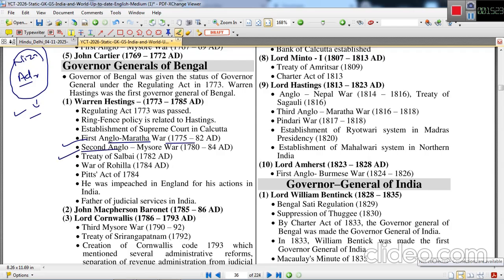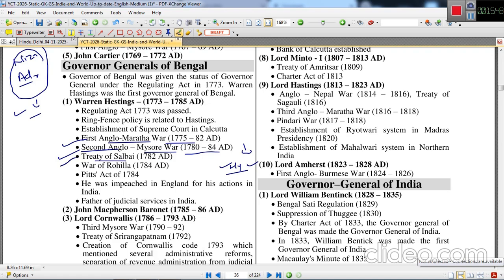Second Anglo-Mysore War also happened under his Governor Generalship between 1780 to 1784. Again, this was between Hyder Ali and British power. Hyder Ali was actually defeated and he had to cede a lot of territory to British power.